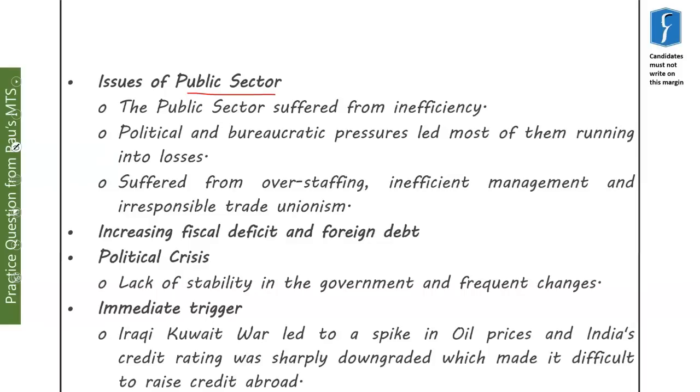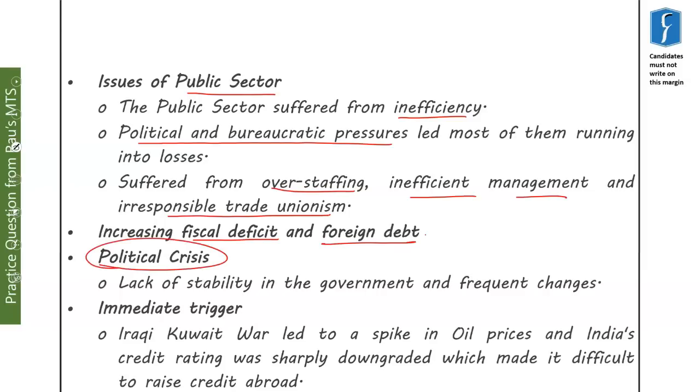I have told you that there were some issues with the public sector. It was suffering from inefficiency, political and bureaucratic pressure, overstaffing, the problem of inefficient management, and irresponsible trade unionism. Fiscal deficit and foreign debt were increasing, and that's why we had to face such things.